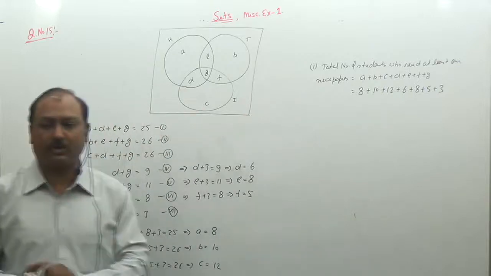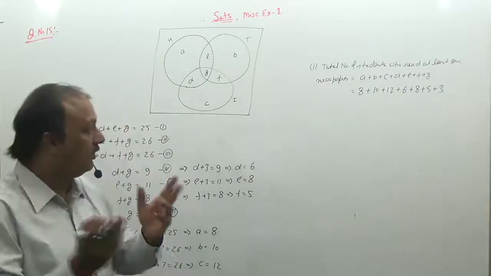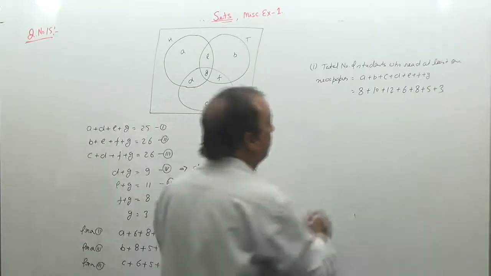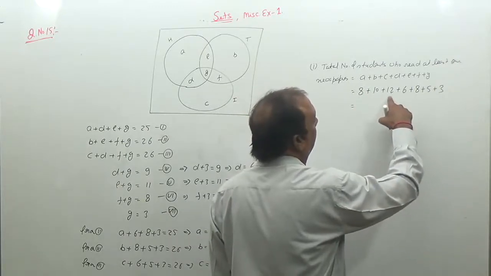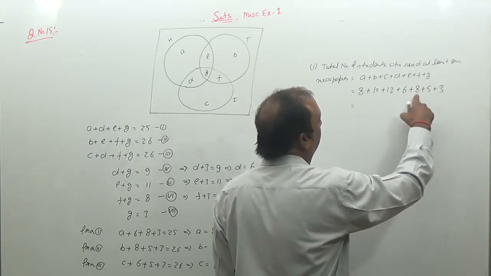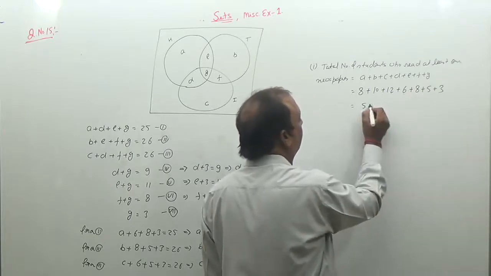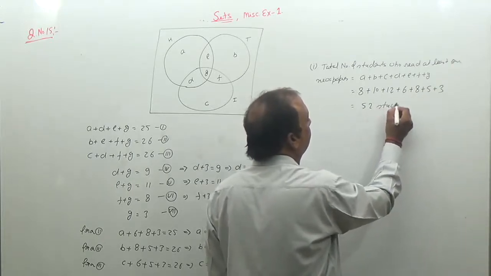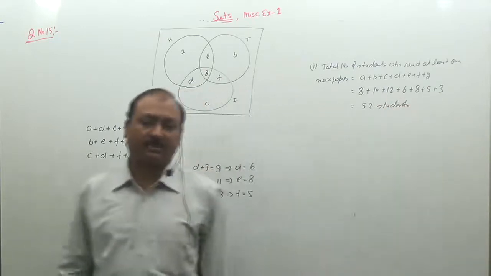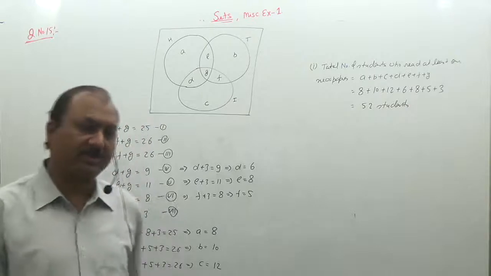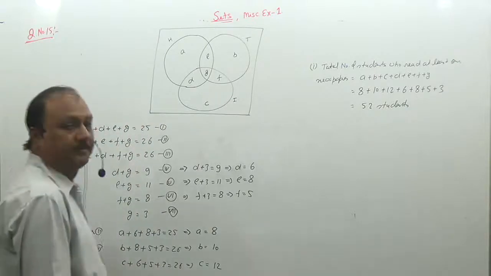So these are the total number of students who are reading at least one of the newspapers. So adding all of them, 18, 30, 36, 44, 49, 52 students. So 52 students are those who read at least one of the newspapers H, T or I.